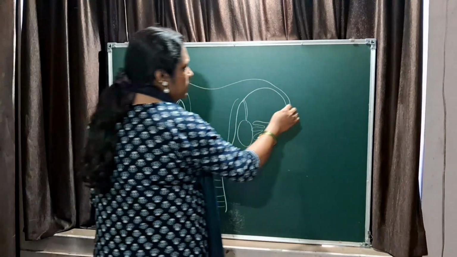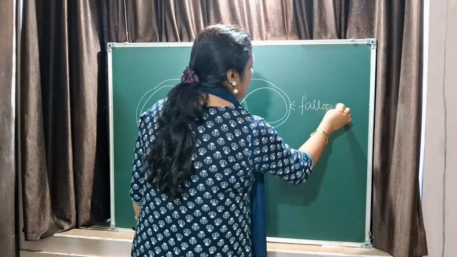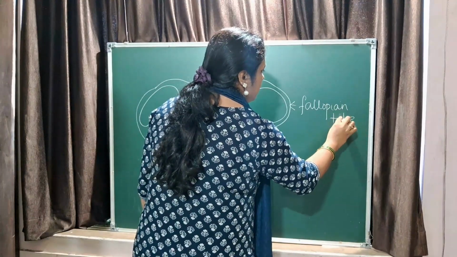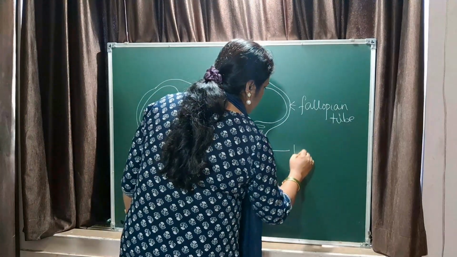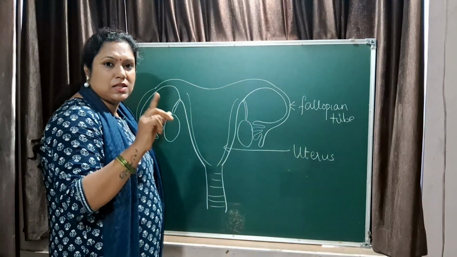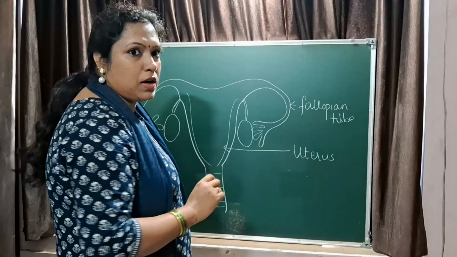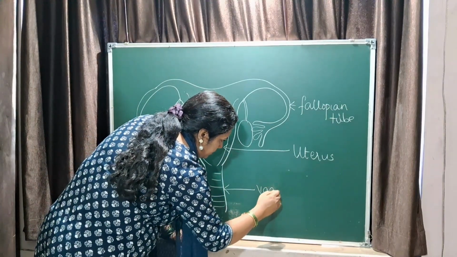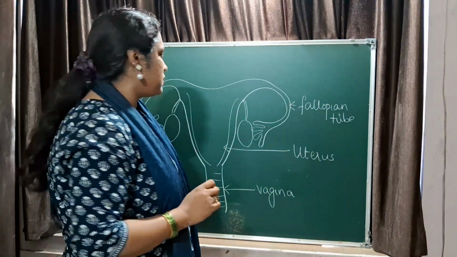So how to label it? This is the fallopian tube. The other name for the fallopian tube is oviduct, but you remember it as fallopian tube. This is the muscular organ which is called the uterus. Now the ureter is in the excretory system, and the uterus is in the reproductive system. This is the vagina. Okay, then followed by the female external organs.